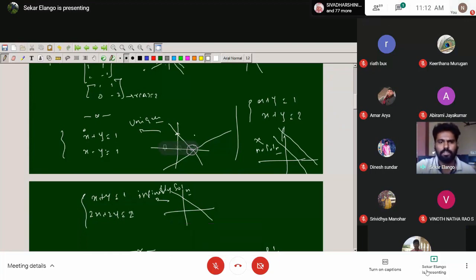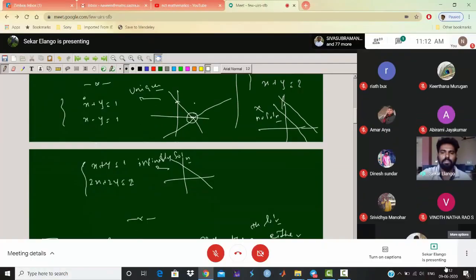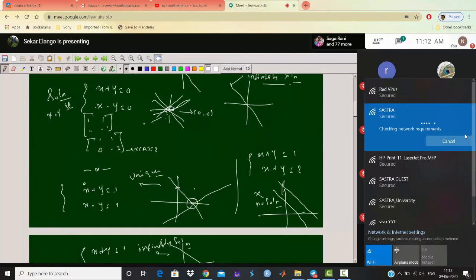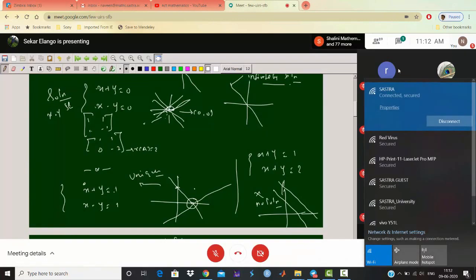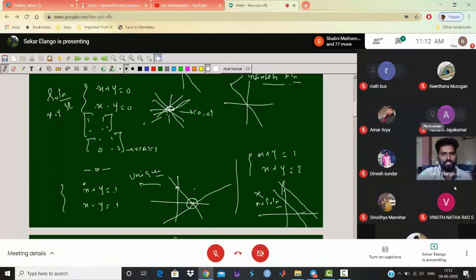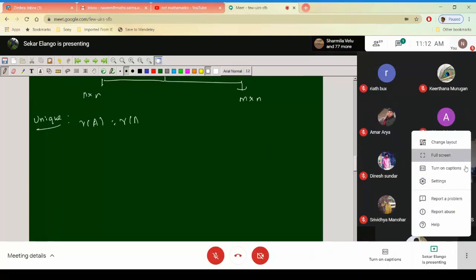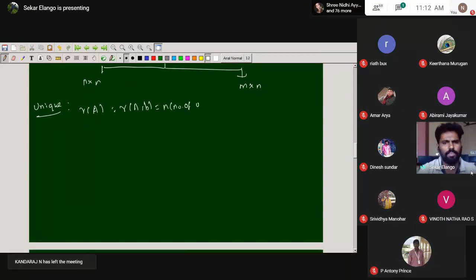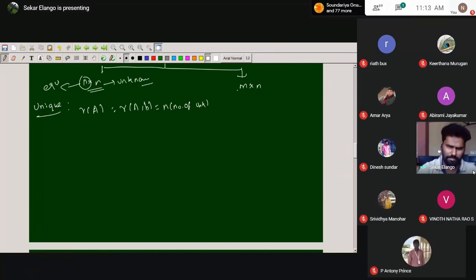Here we can say these are linearly independent vectors. Here B is also present because it is non-homogeneous. The rank of A comma B is equal to the number of unknowns. There is no problem, because square and rectangular matrices are the same thing here. The rows depend on the number of equations, and the columns depend on the number of unknowns.